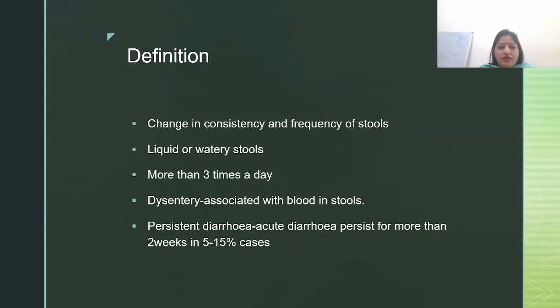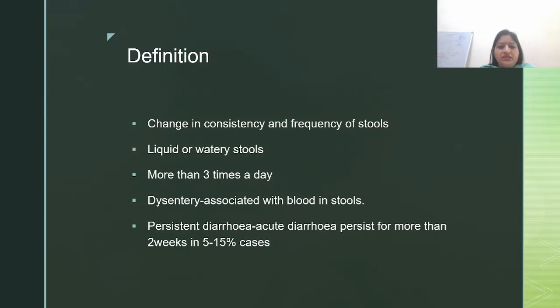So what is diarrhea? First line, change in consistency and frequency of stools. Both words are very important, consistency and frequency. What will be the change in consistency? It will be liquid or watery stools. And what will be the change in frequency? That is more than 3 times a day. Then you will label a child as having diarrhea.